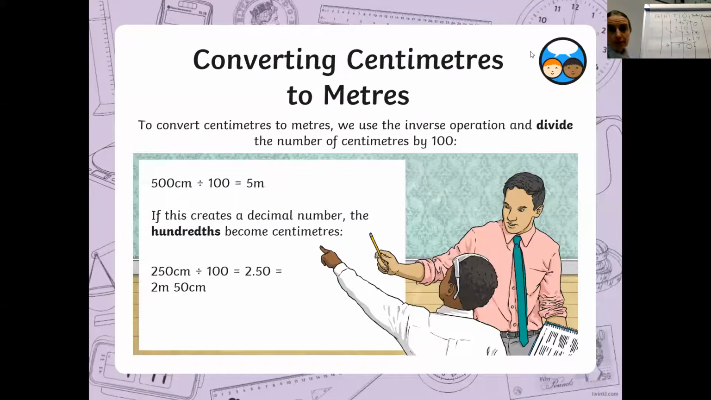So to go from centimeters to meters, we're going to do the inverse. We are going to divide, not multiply, but this time we're dividing by 100. So if we have got 500 centimeters, we can put it in our place value grid, 5 in the hundreds, 0 in the tens, 0 in the ones. And this time we're going to move the numbers 2 places to the right. So the 5 is going to move into the ones. Put a decimal point in, then the next 0 is going to move into the tenths and the other 0 into the hundredths. So our answer is actually 5 meters.